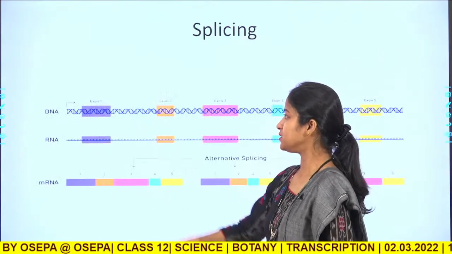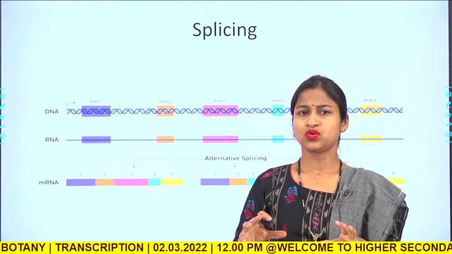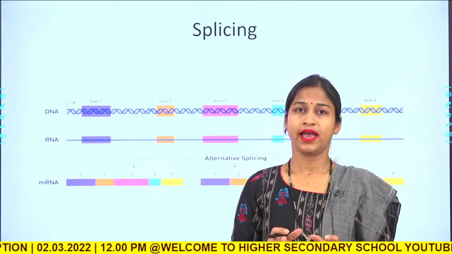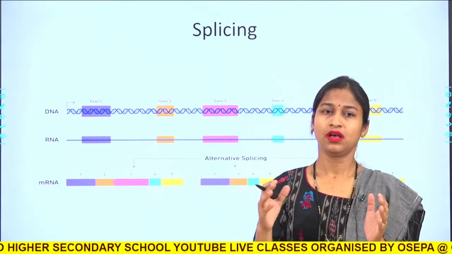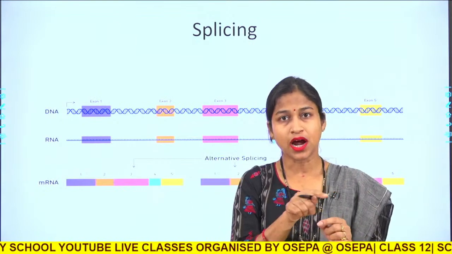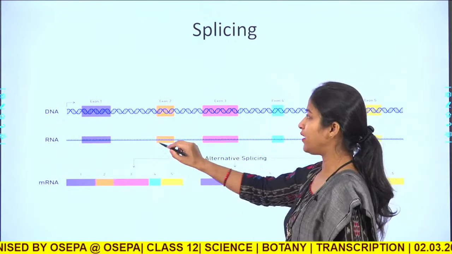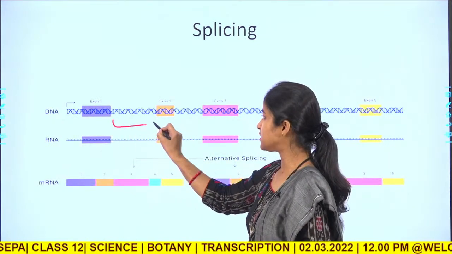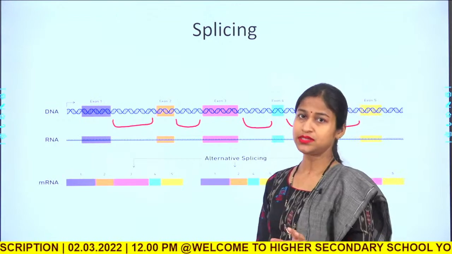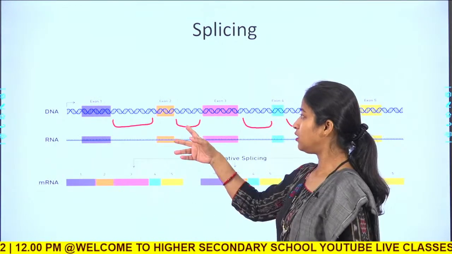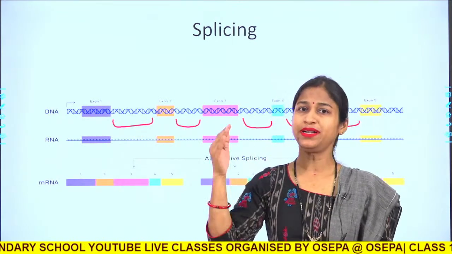So, what does splicing mean? Unlike prokaryotes, where there is no such junk DNA, the sequence of DNA which is part of the gene is continuous. So, there are no interrupted regions. But in case of eukaryotes, there are certain regions, as you can see, the black ones here. These are the interrupted regions which are not part of the mRNA that has to be translated.